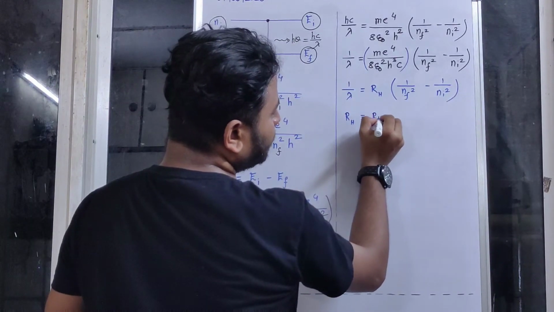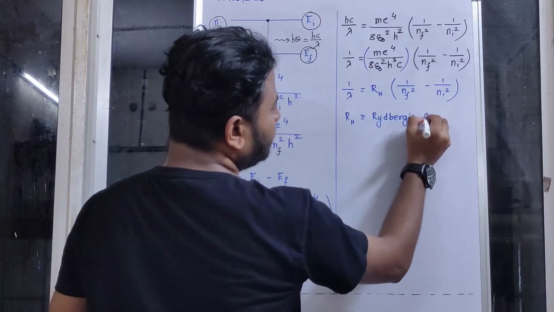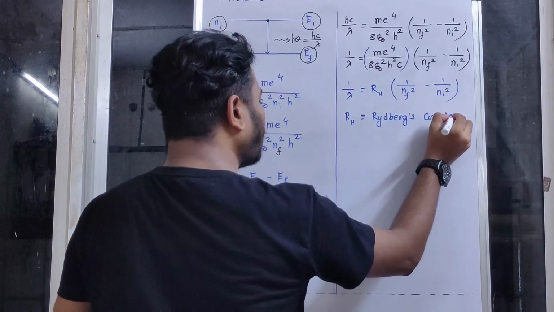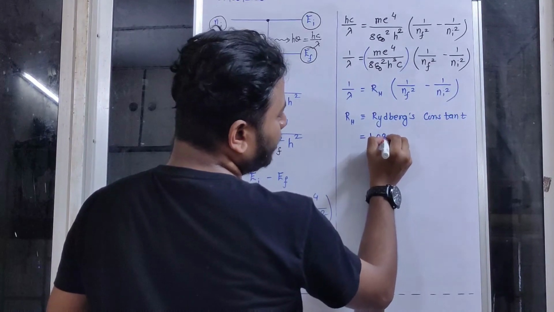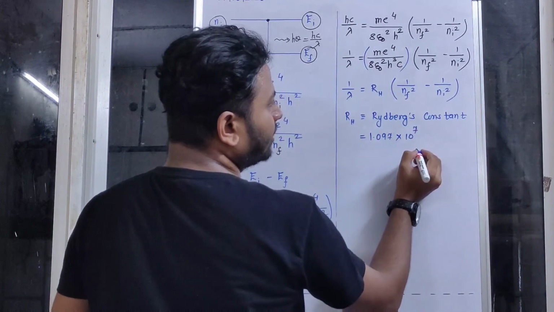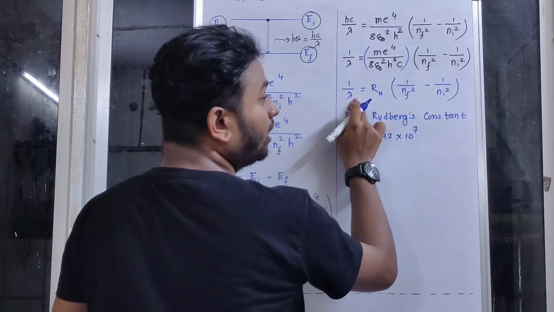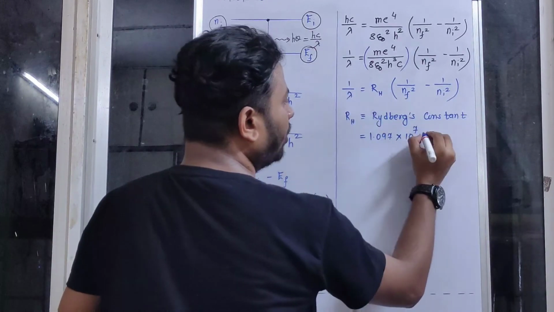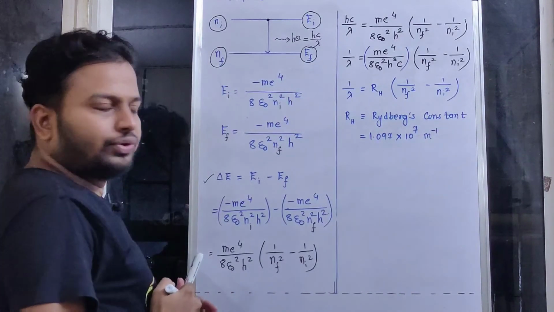This RH is known as Rydberg's constant, and if it is a constant there must be some constant value, and the value is 1.097 into 10 to the power of 7. What will be its unit? See, the numbers are unitless, so the unit of RH is the same as 1 over lambda, meaning 1 over meter, or we can write this as meter inverse. Is this clear for you all?